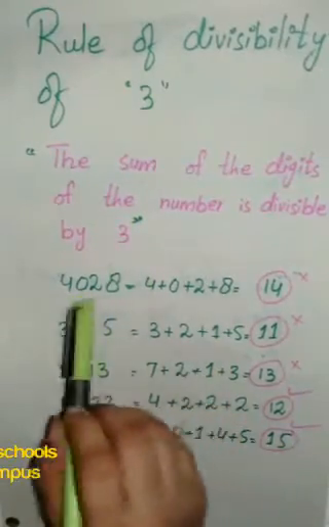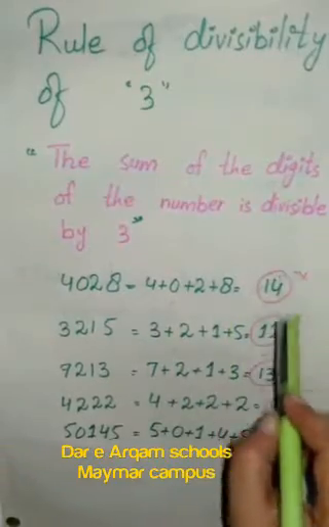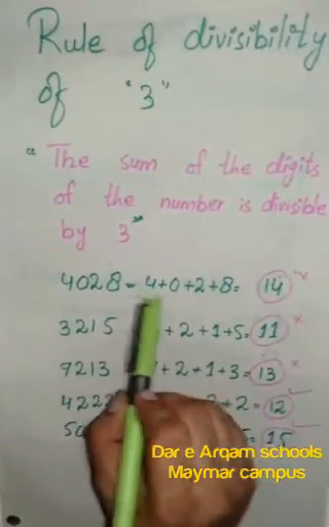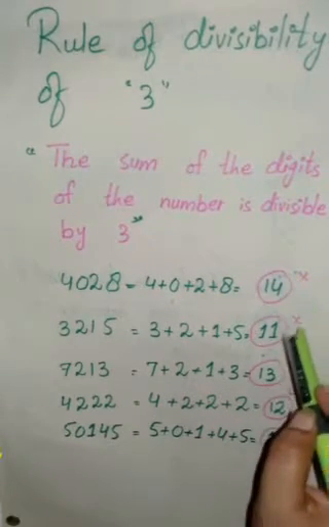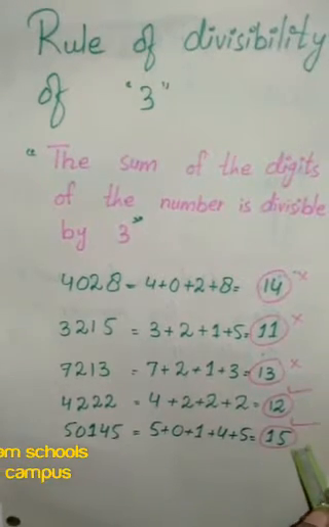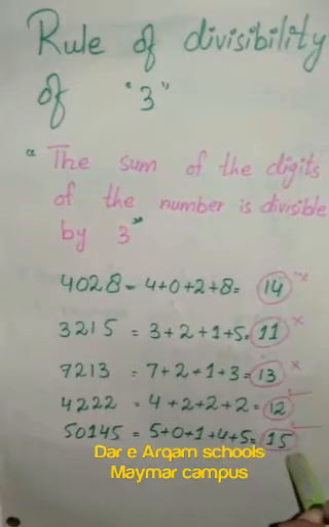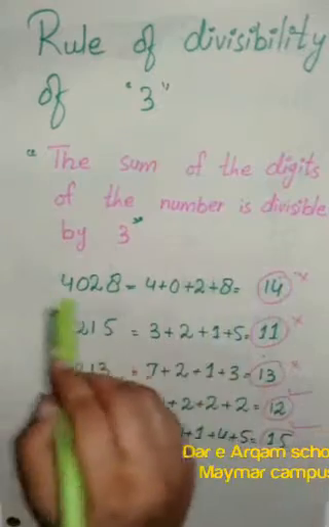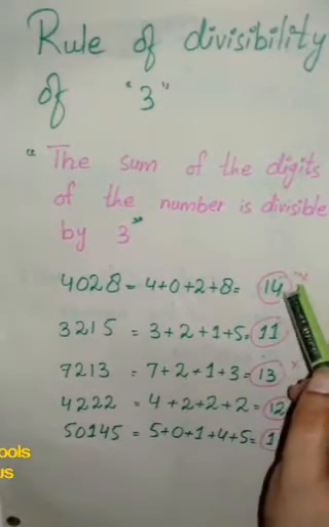First, according to the rule, we will add all the digits of the numbers, and here we got the sums. When we add these numbers, we get these. The sums are 14, 11, 13, 12 and 15. So if these numbers are in the table of 3, then the whole number will be divisible by 3. Let's check from the first number.